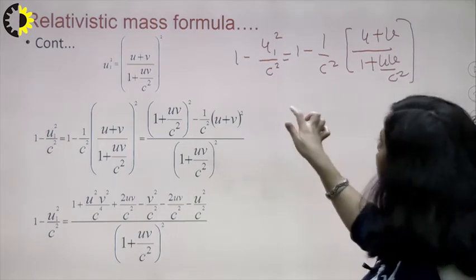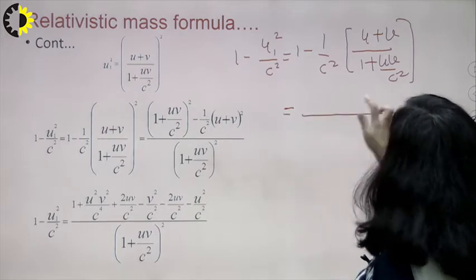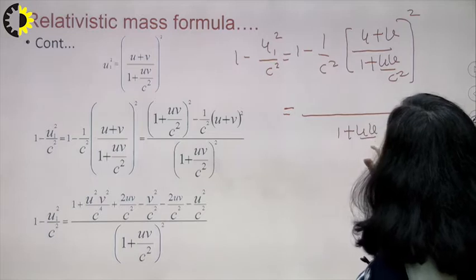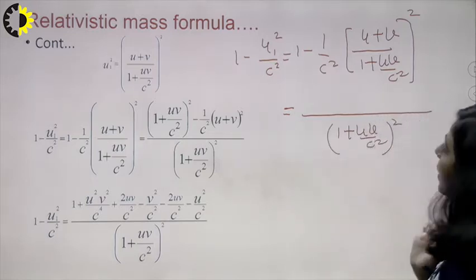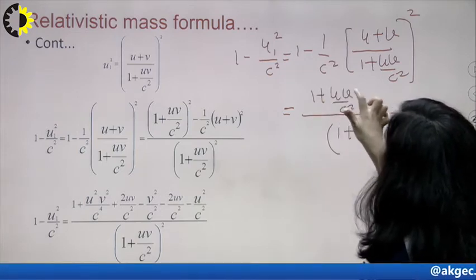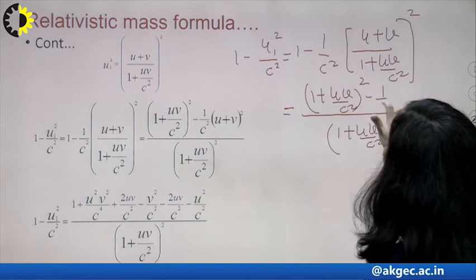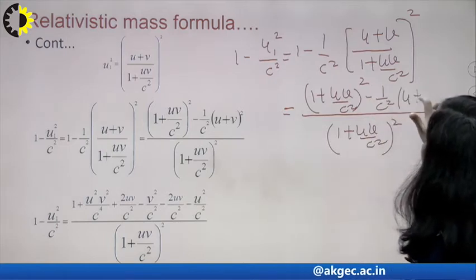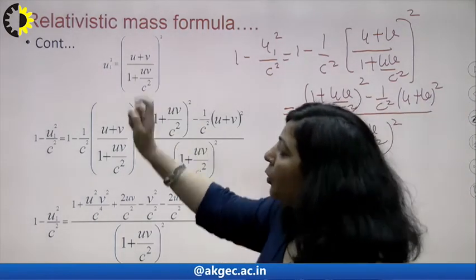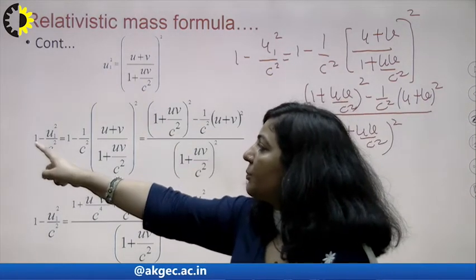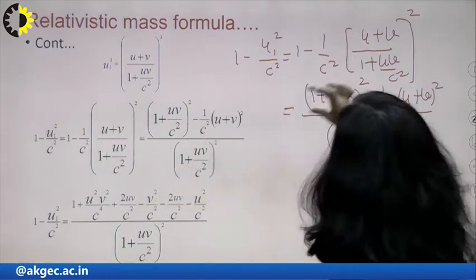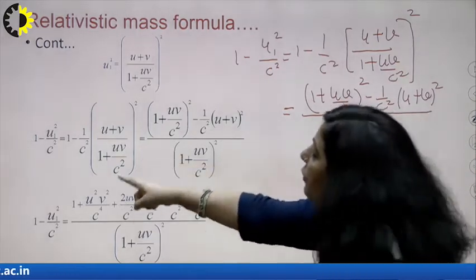Now simplify it. When you simplify the denominator, this is a square. So if you are taking the LCM, 1 plus uv upon c square whole square, then you are getting here 1 plus uv upon c square whole square minus 1 upon c square times u plus v whole square. You are following the same steps: taking u1, dividing by c square, then subtracting from 1. So 1 minus 1 upon c square, and you are substituting the value of u1, which is u plus v upon 1 plus uv upon c square.